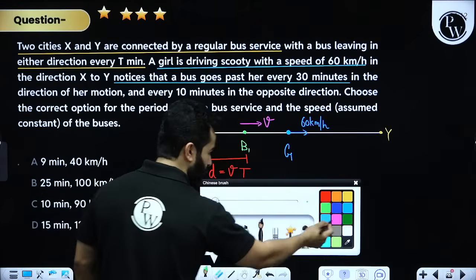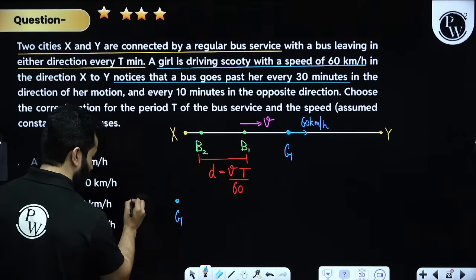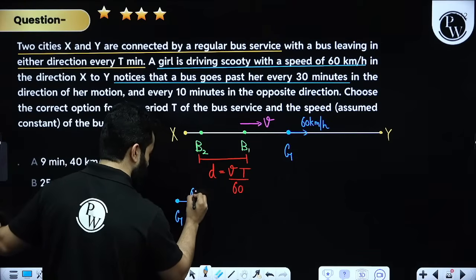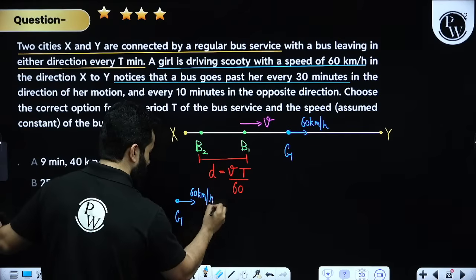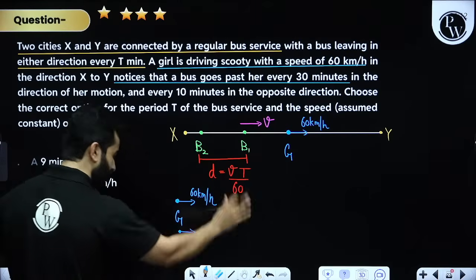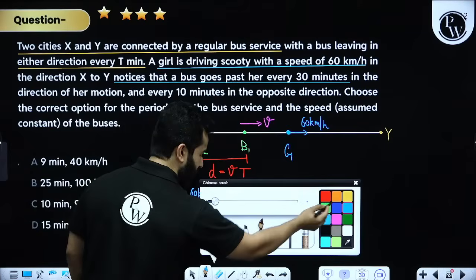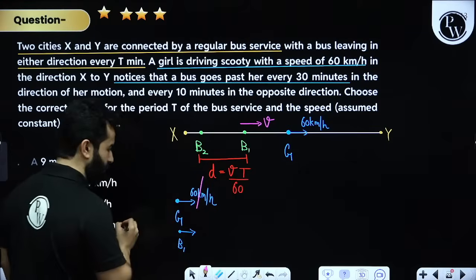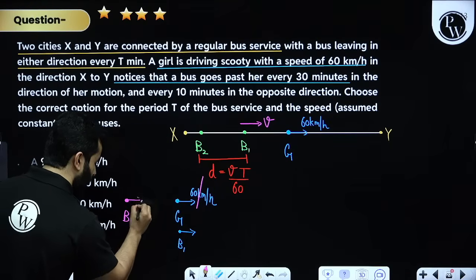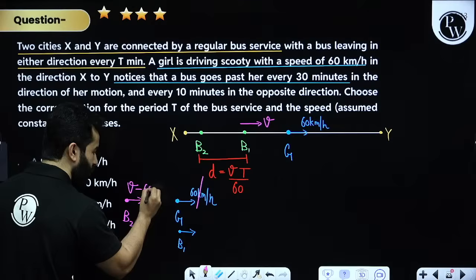Basically, let's suppose the girl is over here, moving with a speed of 60 km per hour, and you have got bus B1 which passes the girl. Let's stop the girl for a moment. Let's apply relative motion and stop this girl. That means bus B2 will have a velocity of, initially V, but relative to the girl it will have a velocity of V minus 60.